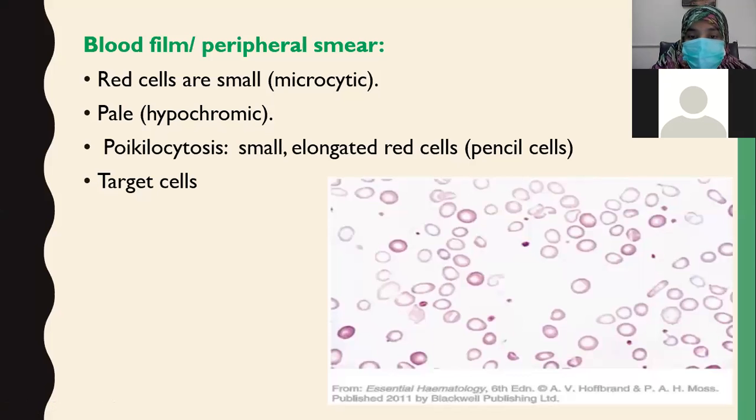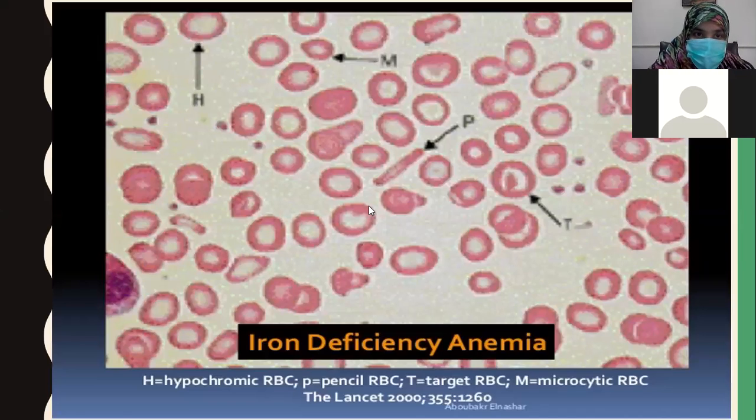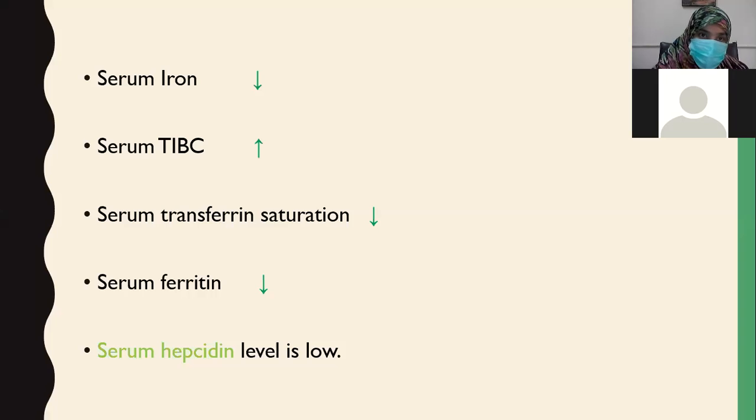And target cells. Target cells are cells with a bull-eye appearance. There is a cell and there is a central dot, so it gives the appearance of a bull's eye. As you can see in this picture, this is a microcyte. This has hypochromia. Many other cells have hypochromia also. This is a pencil cell, an elongated cell, a poikilocyte. And this bull-eye appearance is called a target cell. You can see there is a target inside the cell.